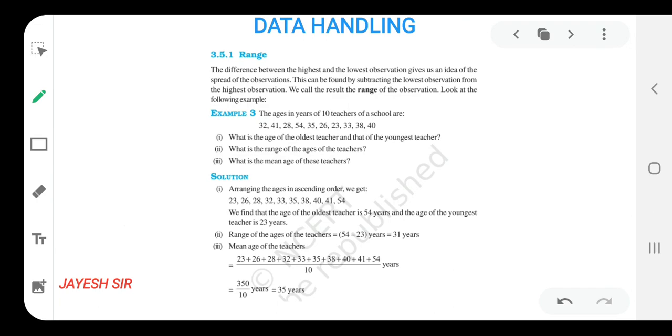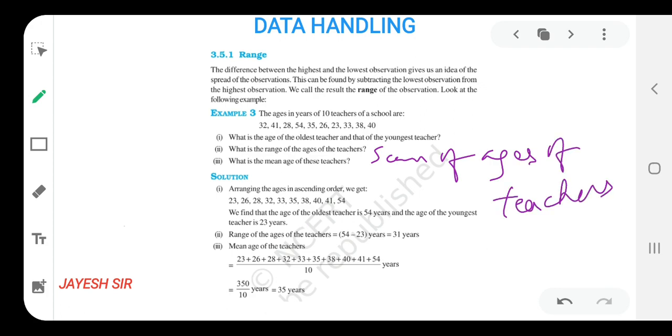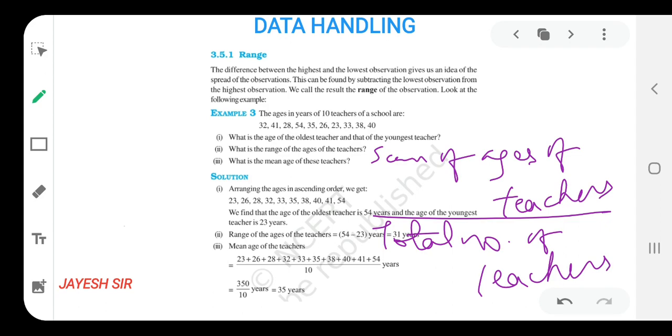In the numerator we'll write sum of the ages of the teachers, and in the denominator total number of teachers. Otherwise, we can also write the basic formula: sum of all observations upon total number of observations.